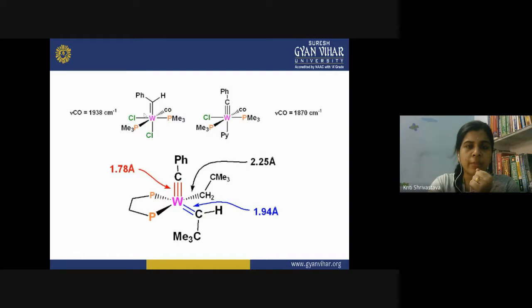So you know that here the tungsten is combined with the carbene, it is an alkylidene complex, and here this is an alkylidine complex. So in the alkylidine complex, the characteristic frequency of the carbonyl is actually reduced in comparison to the alkylidene complex. By this manner, you can identify the alkylidene and alkylidine complexes, whether the metal carbon bond is a double bond or a triple bond.